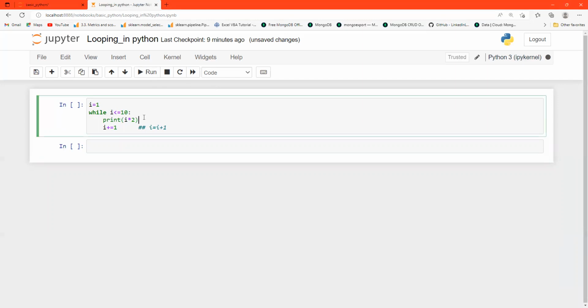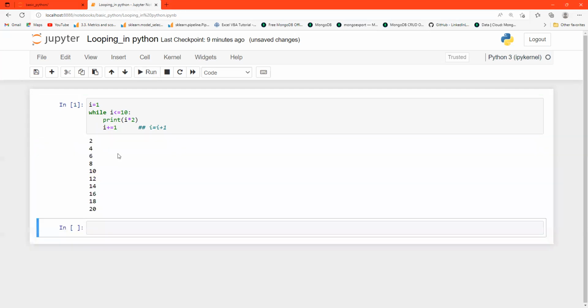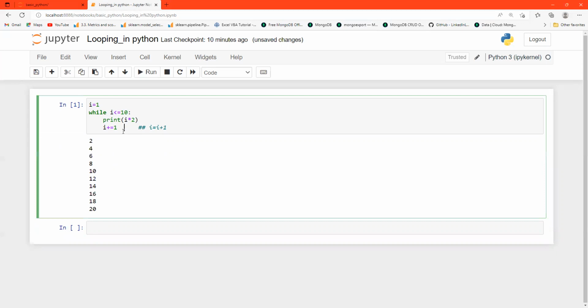The previous one was running continuously. If you do not use this condition, i plus equal to 1 or any assignment operator on i, the loop will not stop and will keep giving you output continuously. So if you use the specific condition, then you will get the answer. So this is the looping, that is the while loop.